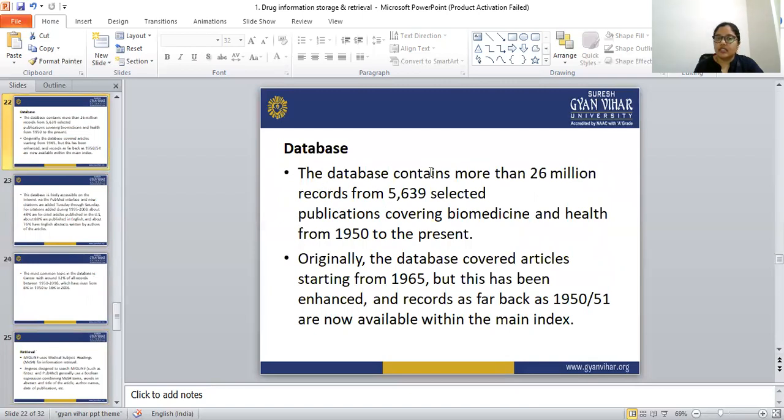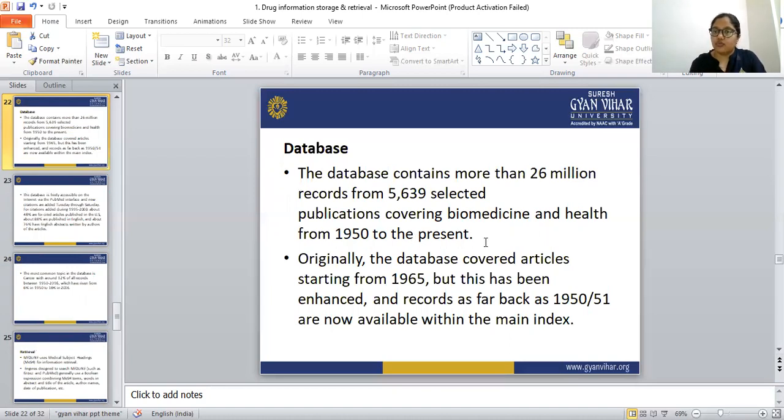The MEDLARS database contains more than 26 million records from 5,639 selected publications covering biomedicine and health from 1952 to the present.